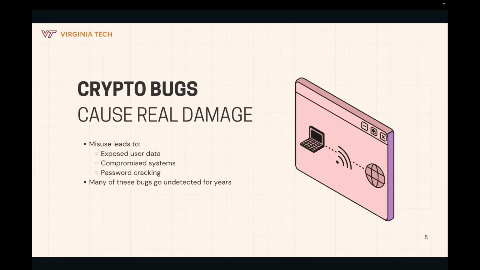Misused cryptography doesn't just exist in theory, it shows up in real applications and the impact is serious. These bugs can leak user data as seen with Adobe, expose login credentials, and make encryption meaningless. The worst part, they often go unnoticed because they are buried deep in logic, not syntax errors. And once a repo is public or deployed, attackers don't need fancy exploits. They just need to read the source code. Our tool is designed to stop that from happening, to find these bugs early before they become headlines.